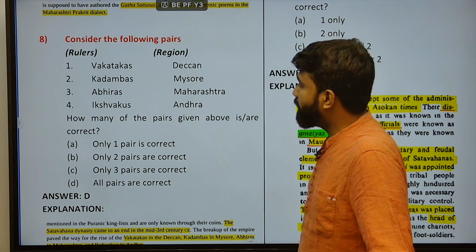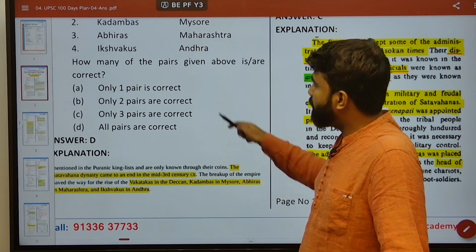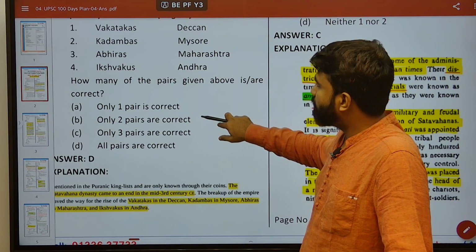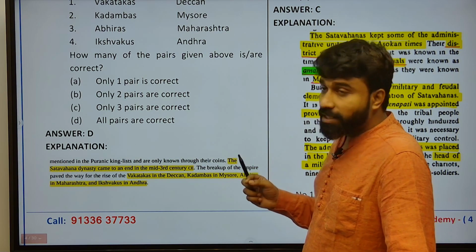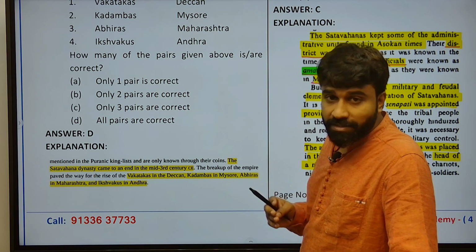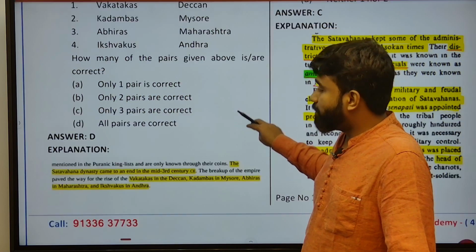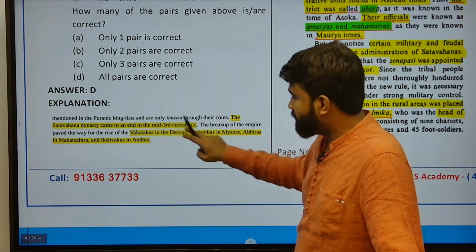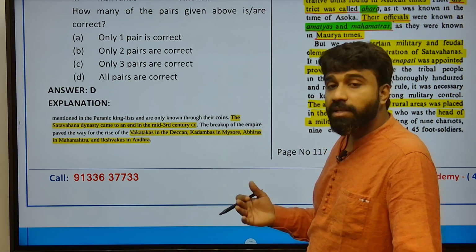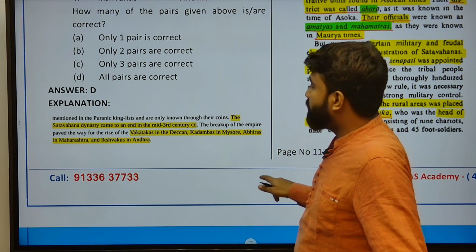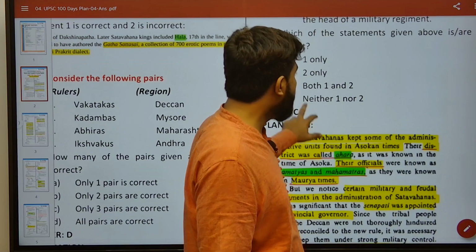Next, the 8th question is talking about match the following pairs, which of the given pairs are correct. Vakatakas, Kadambas, Abhiras, Ikshvakus. All the above pairs are correct: Abhiras from Maharashtra, Kadambas, Mysore, and Vakatakas, Deccan. After the demise of Satavahana rule, the other kingdoms which emerged were Vakatakas in the Deccan, Kadambas and Abhiras in Mysore and Maharashtra respectively, and Ikshvakus from Andhra. This Puranic king list was also one such testimony to understand those kingdoms that emerged after the demise of the Satavahanas. The Satavahana dynasty came to an end in the mid 3rd century AD.